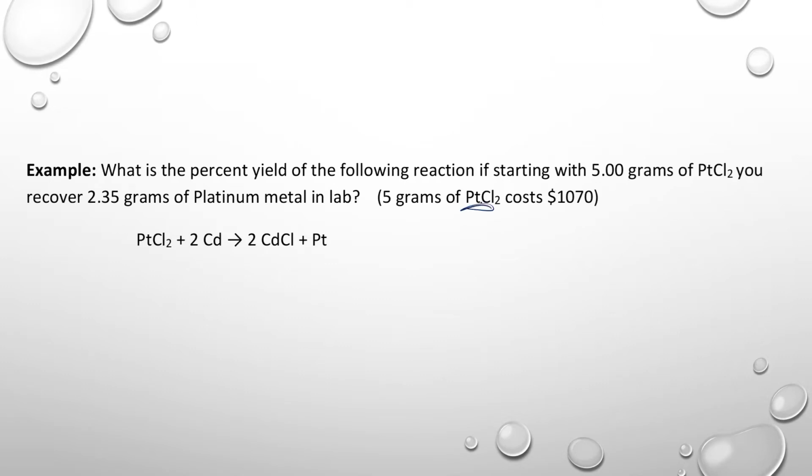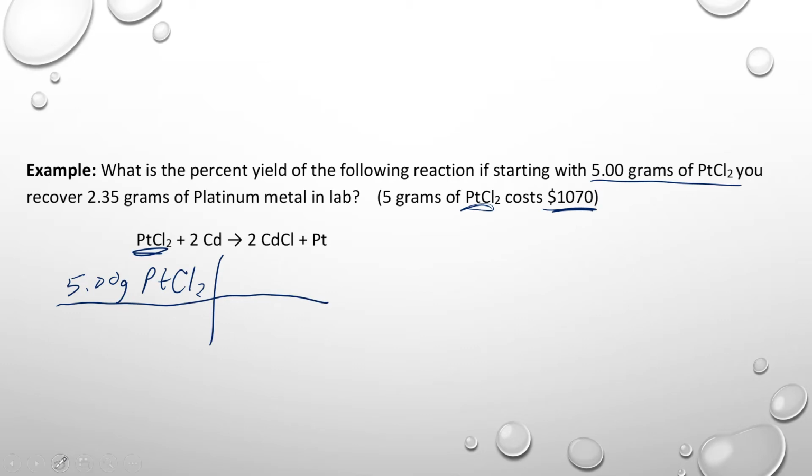So platinum chloride, because it has platinum in it, costs $1,000. If you have 5 grams of platinum chloride, that costs you $1,000. So 5.00 grams of platinum chloride. And that's a lot of money. And you want to get this platinum out of it. So you're trying to get out of it this platinum here. So we're going to convert platinum chloride. Oops. Switch back to blue. So we got to turn this platinum chloride